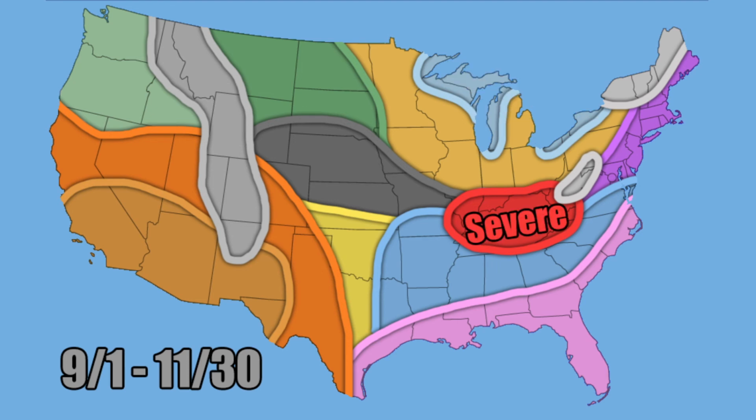Now, here's where I'm expecting the most severe weather, kind of centered over Kentucky and Tennessee, where you're squashed in between the warmer than normal conditions and the colder than normal conditions. That's where you usually see the heart of the severe weather. Now, I'm not saying that there's going to be a lot of severe weather, but if you are going to see severe weather, it's probably going to be within that region, and also for parts in that yellow region, the flip-flop region, where you're squashed in between warmer and colder than normal conditions.